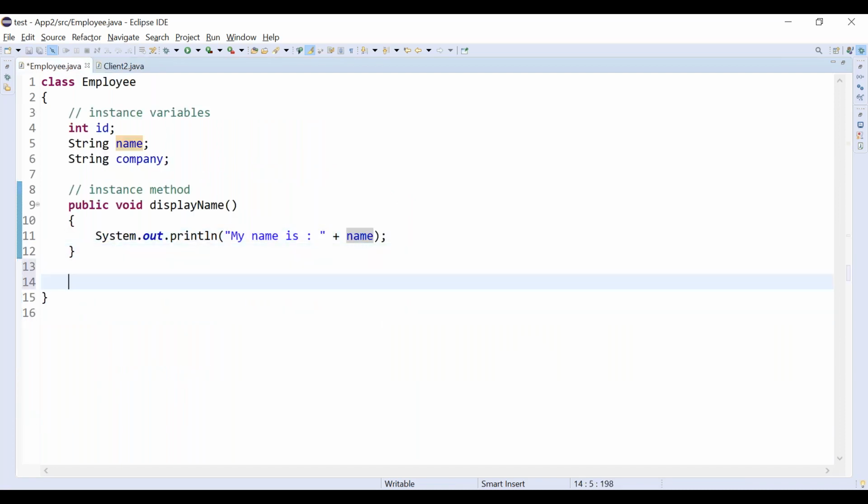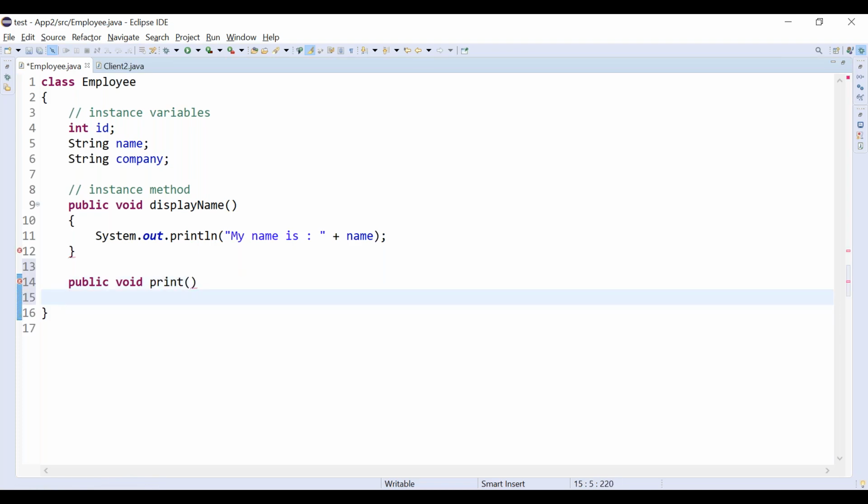Let's create one more method. Public void print.